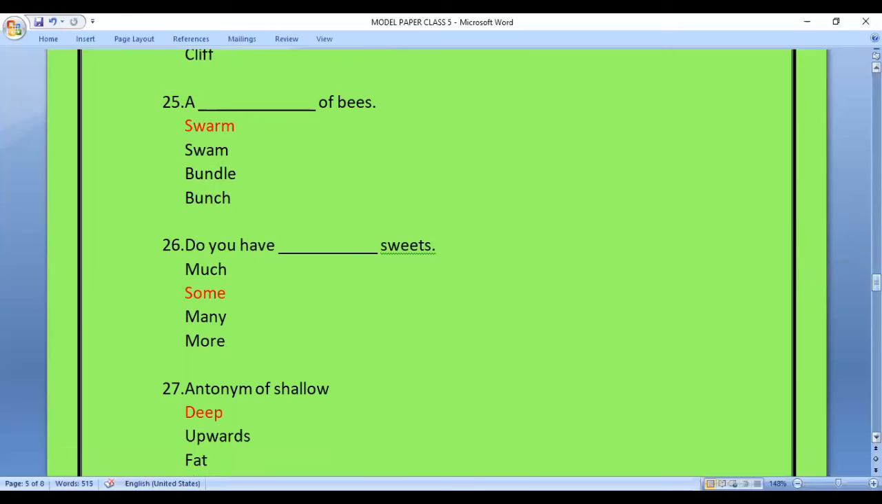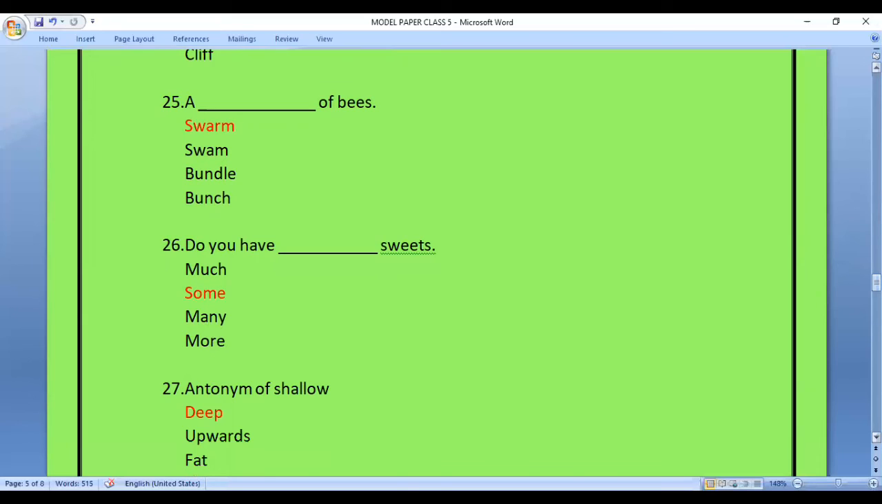Question 25. A dash of bees. In this question, you have to fill such a collective noun which suits the sentence. Options are swarm, swam, bundle, bunch. The answer is swarm.